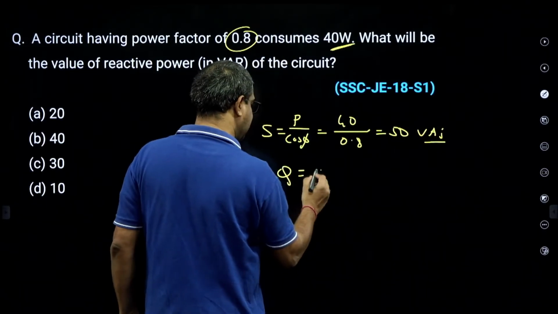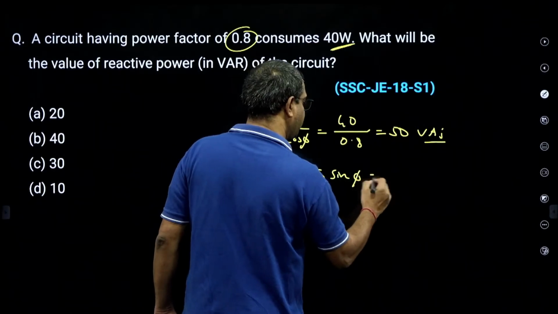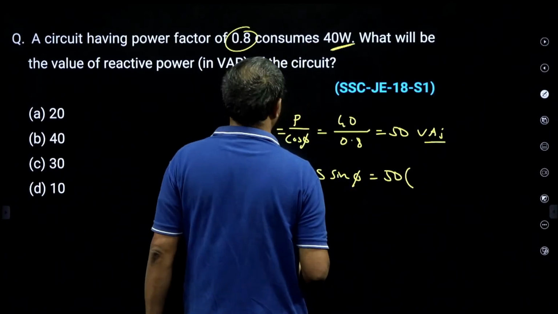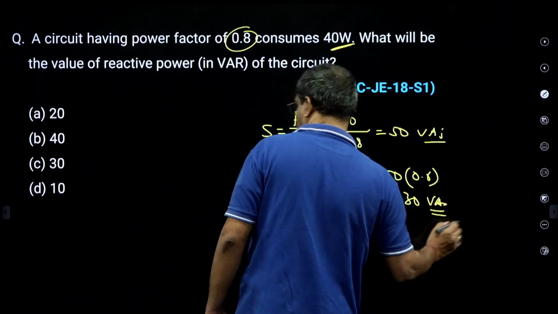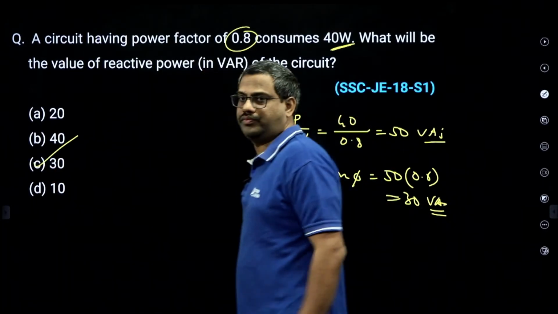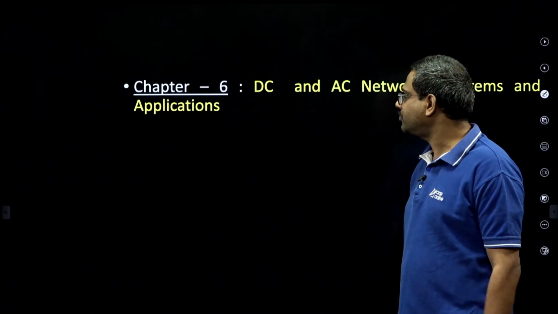Then Q is S sin phi. 50 into sin phi, so this is 0.6, that is 30 var. Yes, it is 30 vars.